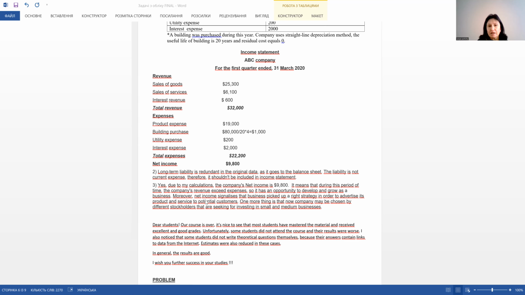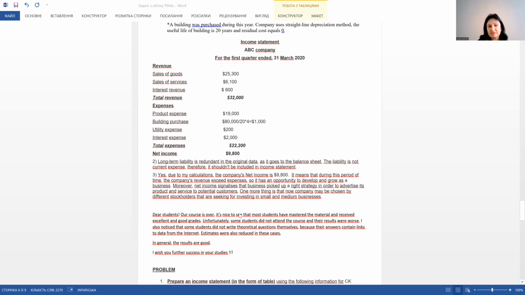Moreover, net income signals that the business picked the right strategy to advertise its product and service to potential customers. One more thing is that now the company may be chosen by stockholders that are seeking to invest in small and medium business.